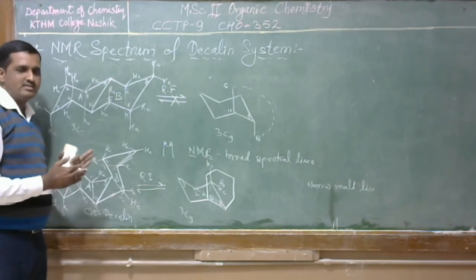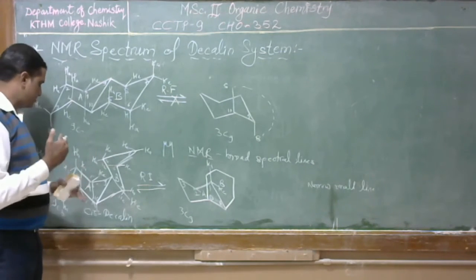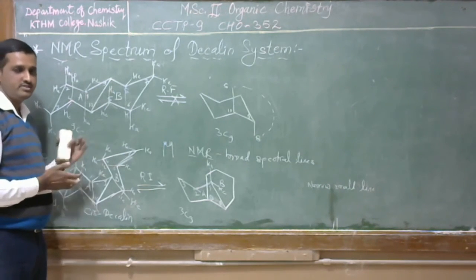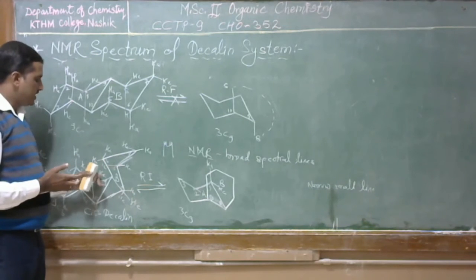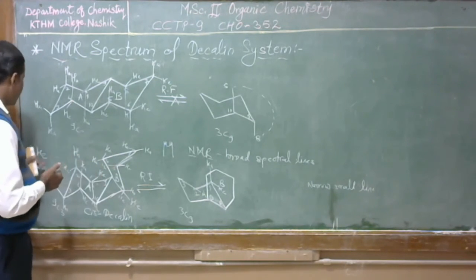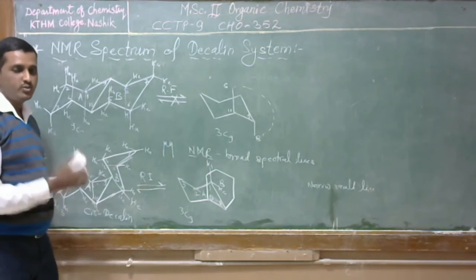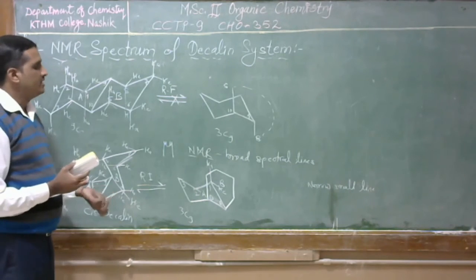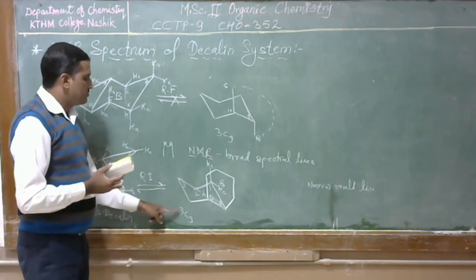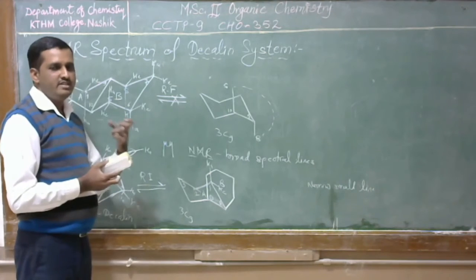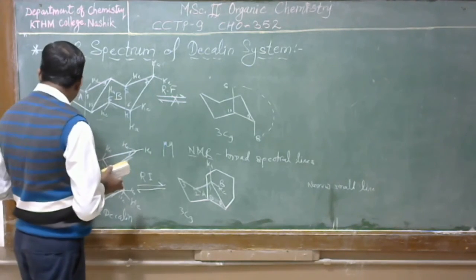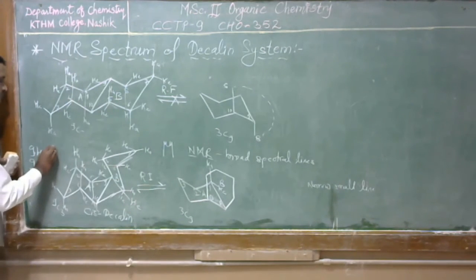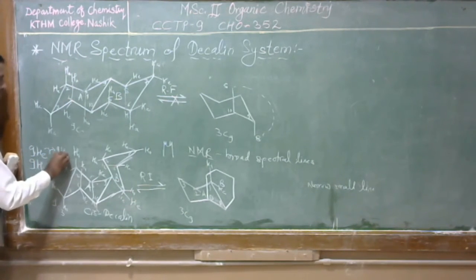So in the 9C3 conformation, 9 hydrogens are in equatorial position, and after ring flipping, in the 3C9 conformation all 9 equatorial hydrogens are converted into axial hydrogens.